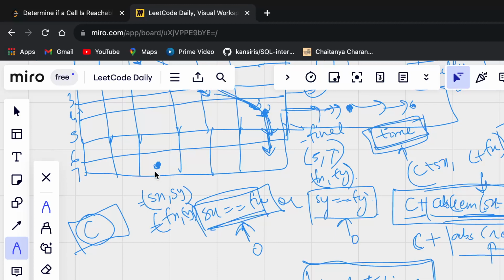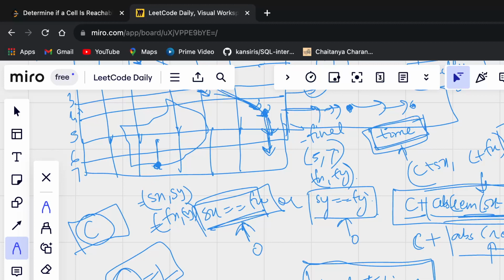So in what case is it not possible to travel to this cell, right? If you take any value of t, you will be able to come here. You can go like this, that, and come here. But for one value of t, you will not be able to. Why? Because if t is given to be 1, then you will be able to go here. But how will you be able to come back? You will not be able to come back, right? So this is a corner case, an edge case, that if t is 1, you will not be able to come back to this cell.